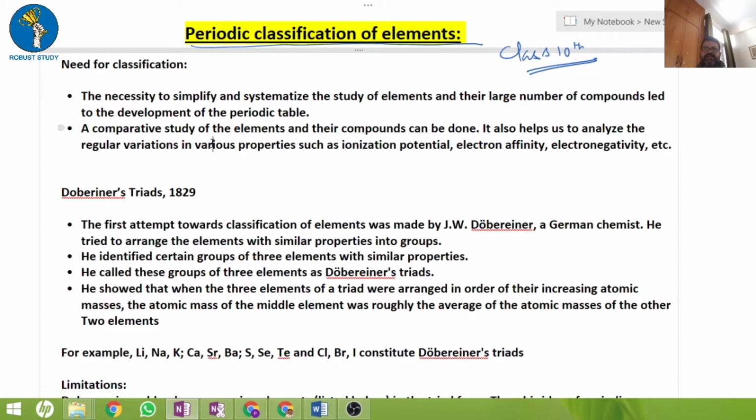When you classify any department of science or any concept or any findings, basically the idea is to regularize or systemize your system in order to refer back.